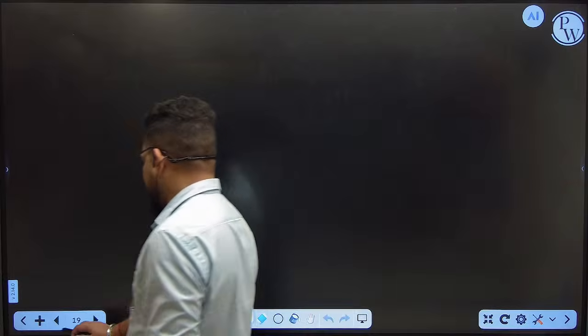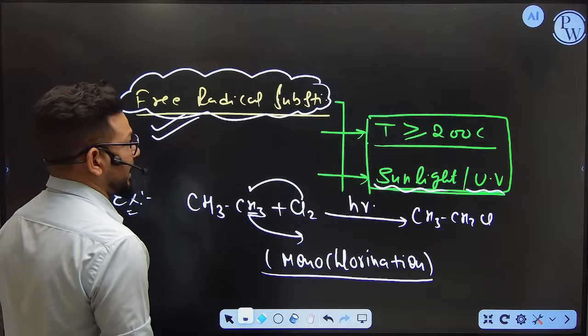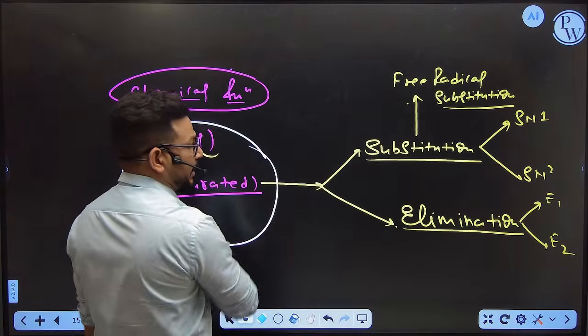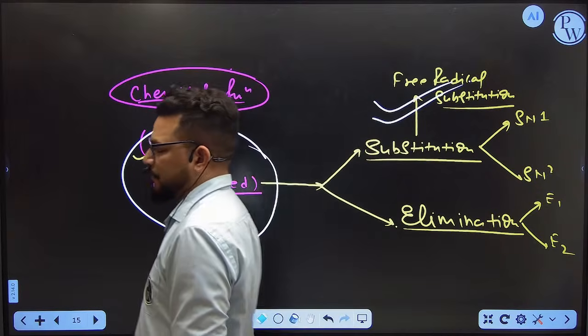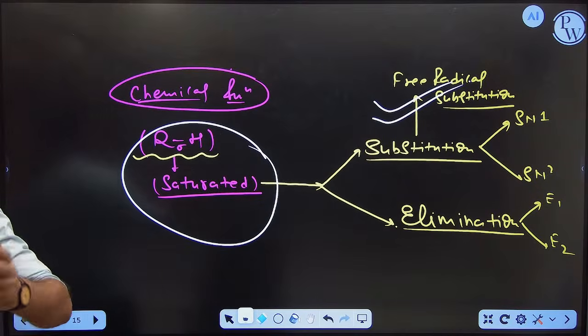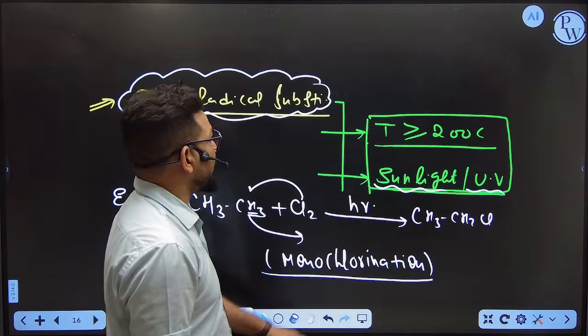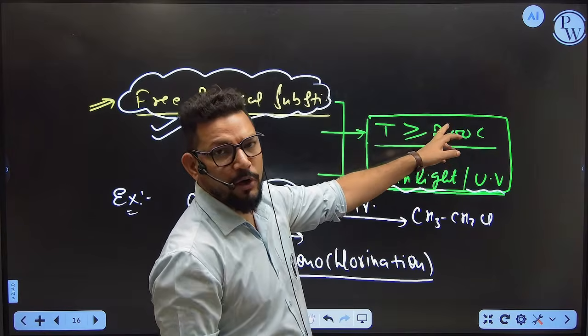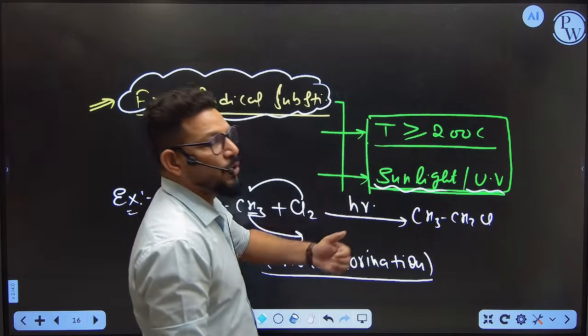First of all, I already told you that all the saturated hydrocarbon, all the single bonded compounds, can undergo free radical substitution. Now you know what is free radical substitution and how you are going to identify it by the two conditions. Whenever you see temperature is more than or equal to 200, or sunlight or ultraviolet rays is available there, you can say the reaction is going to proceed with the free radical.